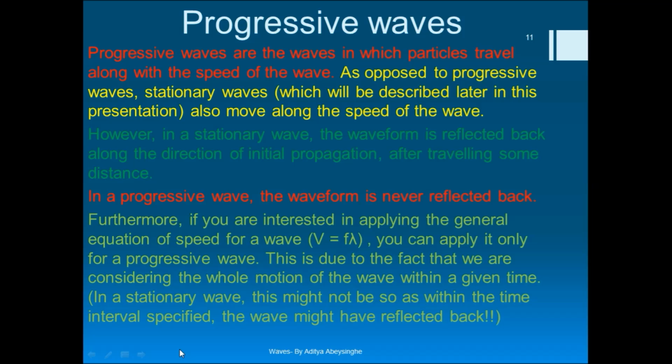In the case of progressive waves, a progressive wave is never reflected back. So in a progressive wave, the waveform is never reflected back. And also in the case of progressive waves, you can apply v equals f lambda or any other characteristic equation at any moment. But in the case of standing waves, you can only apply the wave equations only to the progressive part, right? We don't consider the characteristics that we observed so far for the reflected part. So that will be discussed in detail from the next video onwards.